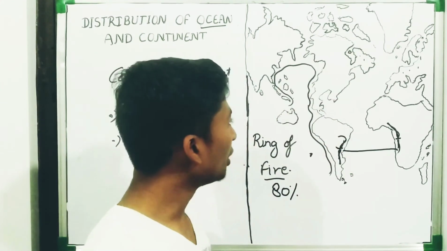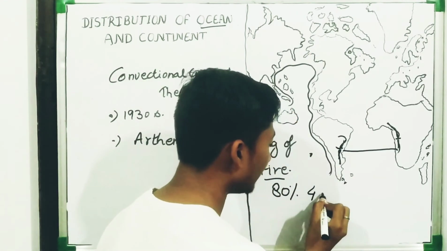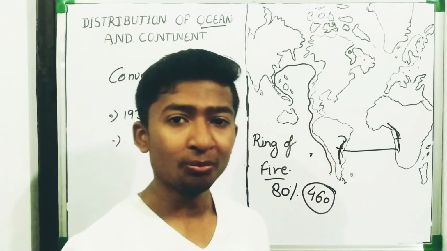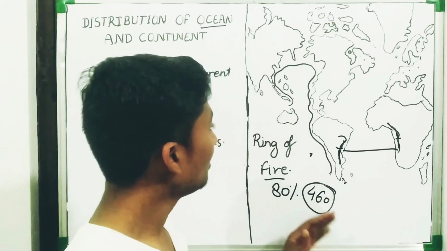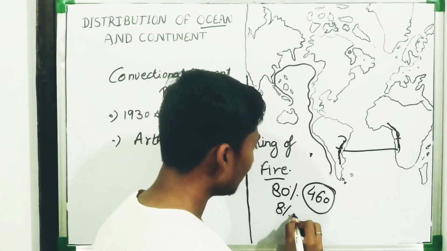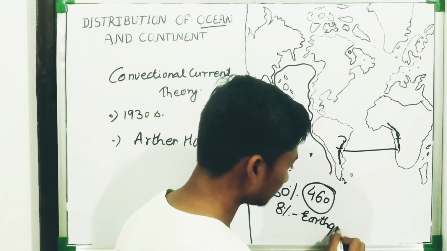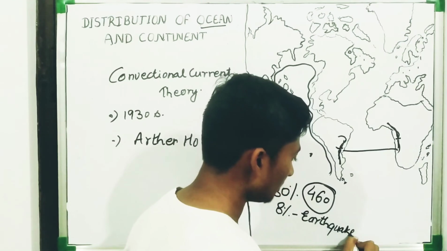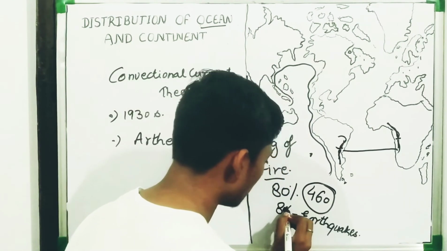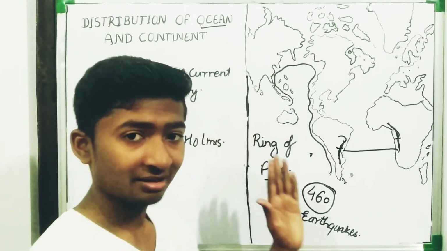Any guesses what the number is? There are 460 active volcanoes in the Ring of Fire, and they account for 80% of total earthquakes.